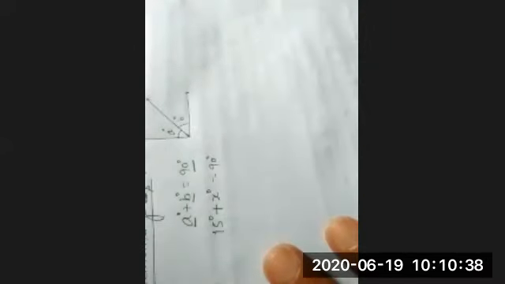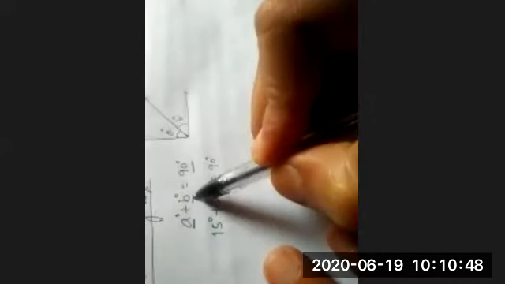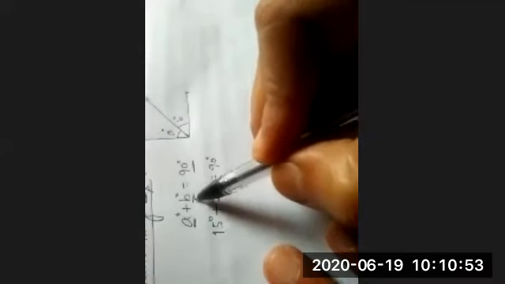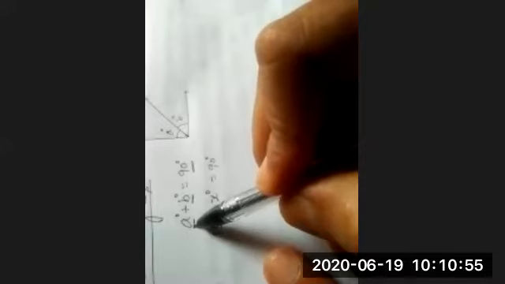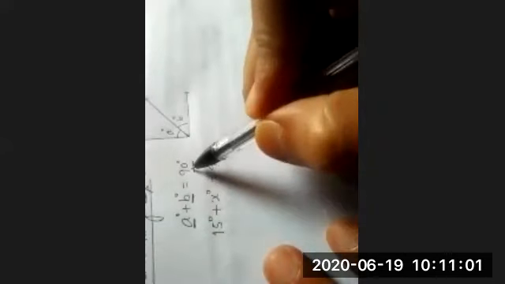Yes or not? As angle A is the complementary angle of B, and B degree is the complementary angle of A. What does it mean? It means that when angle A and B are added, we will get 90 degree.